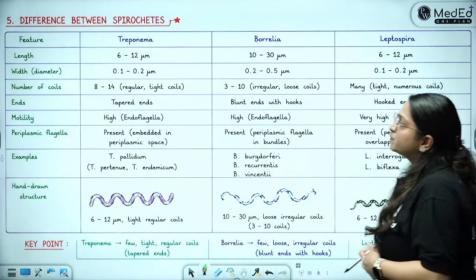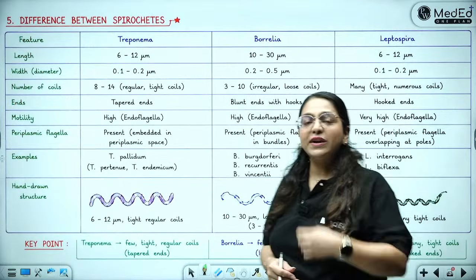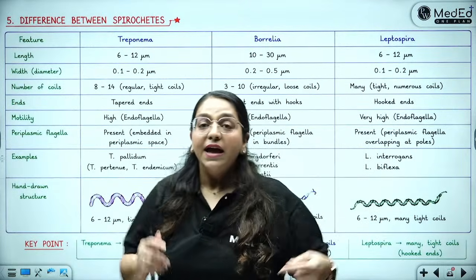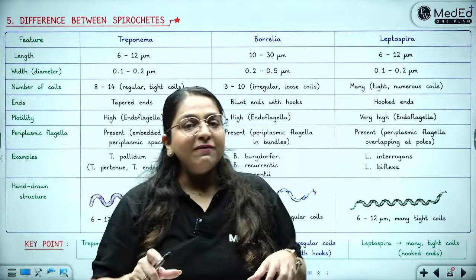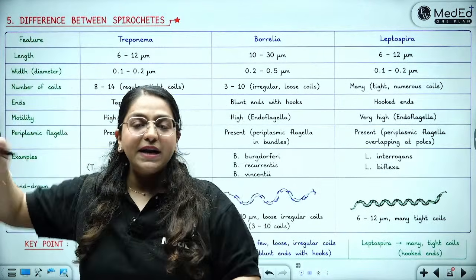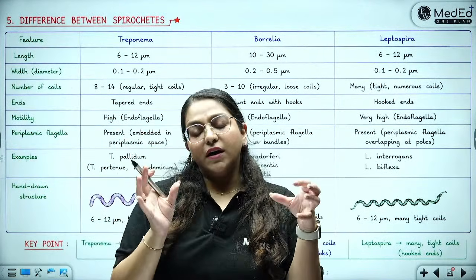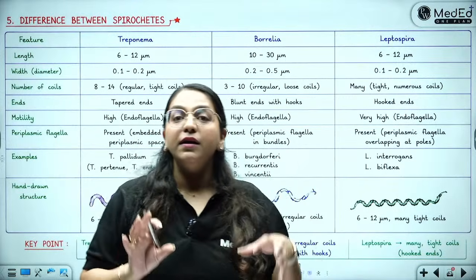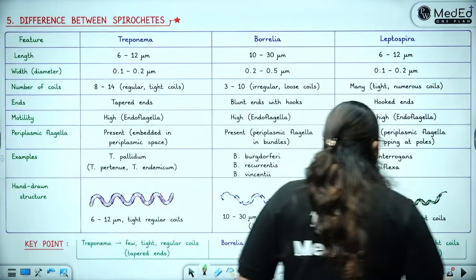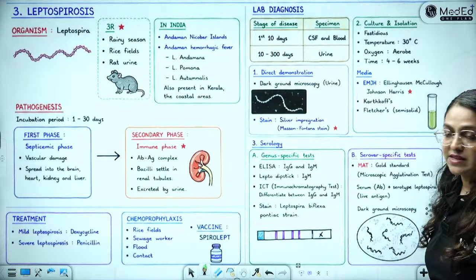Then what are these spirochetes? Spirochetes are these spiral bacteria. In this you have Treponema, which causes syphilis, which is totally separate, and you have Leptospira and Borrelia. So, Leptospira causes leptospirosis.